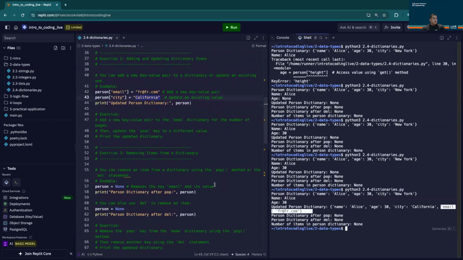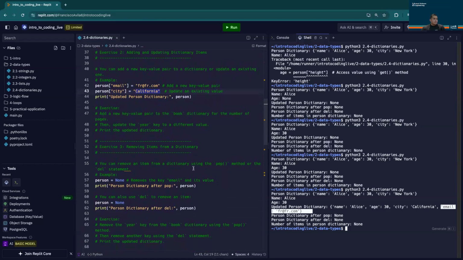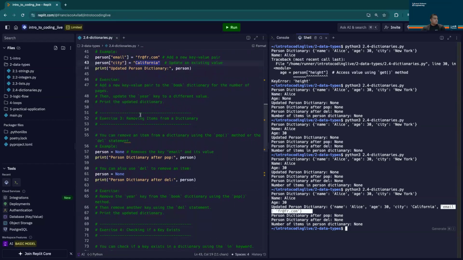In this exercise, we're going to talk about how to remove an item from this person dictionary. There's a couple of ways to do this. We could either utilize the pop method, or we could utilize the delete keyword. Let's go with pop first. We're going to remove the email here. I'm going to say person.pop, and I'm going to pass in email.